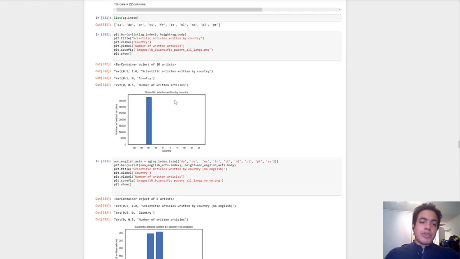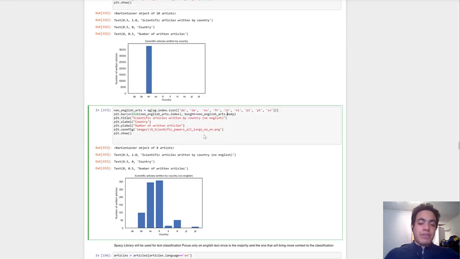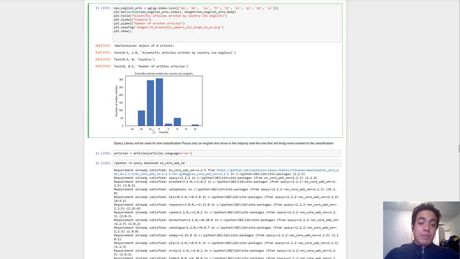So as you can see here, we have a distribution, a histogram of dominant language over the whole article set. You can see here that the number of articles written in English is over 30,000. When removing English from this set, we can see as well that the predominant language is French on one side and Spanish as well. And this is really important because over 300 articles have been written in these languages. But for the purpose of this research, we are just discarding all articles that are not written in English.